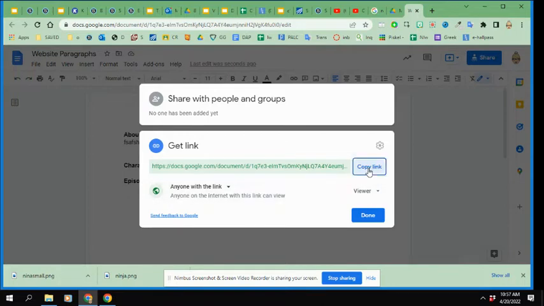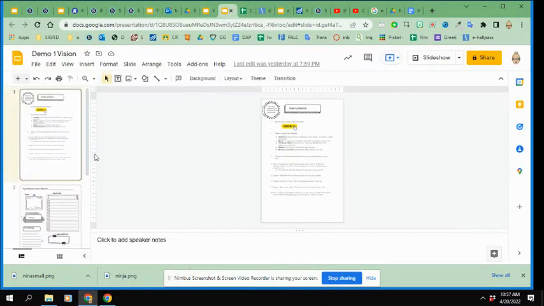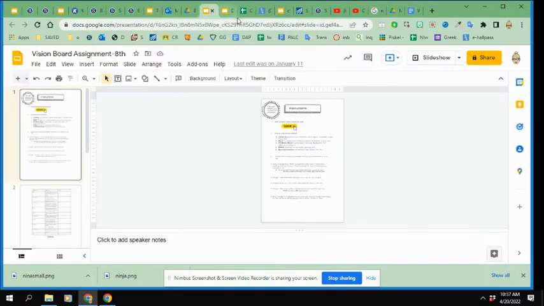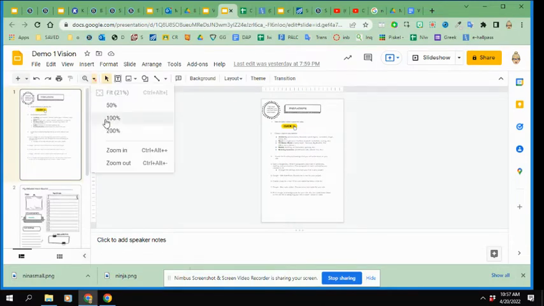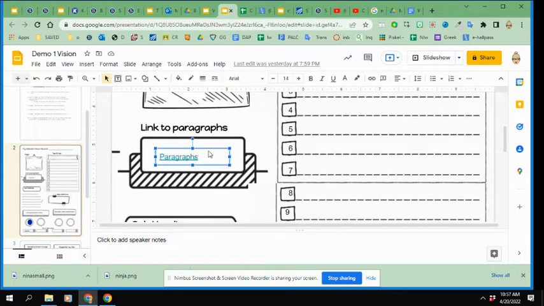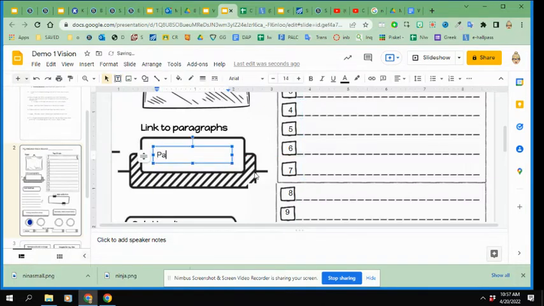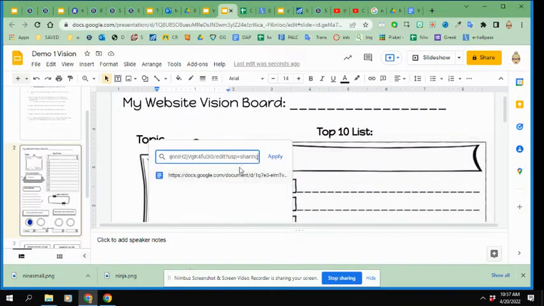I'm going to come into copy link, come back to my project. I'm going to do this on a blank one so that you can see what this looks like. On my demo one, I'm going to zoom in. I'm going to come to the box that says link to paragraphs. Ms. Watts is going to delete this first. I'm going to come in here to the link to paragraphs. I'm going to make a text box. I'm going to type out the word paragraphs. Okay. I'm going to highlight that, Control A. I'm going to link it, Control K. And then I'm going to paste, Control V, that link and click apply.